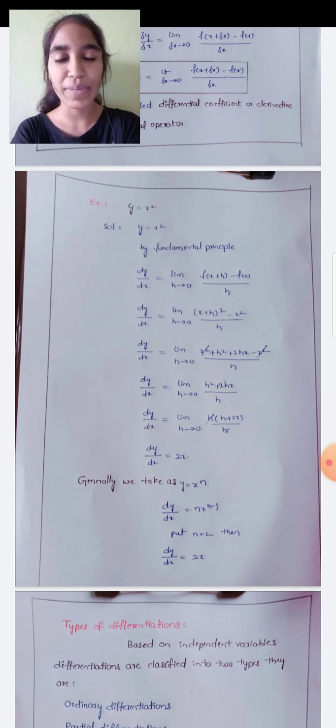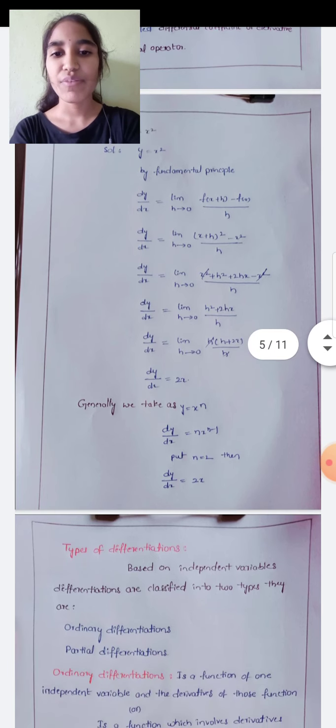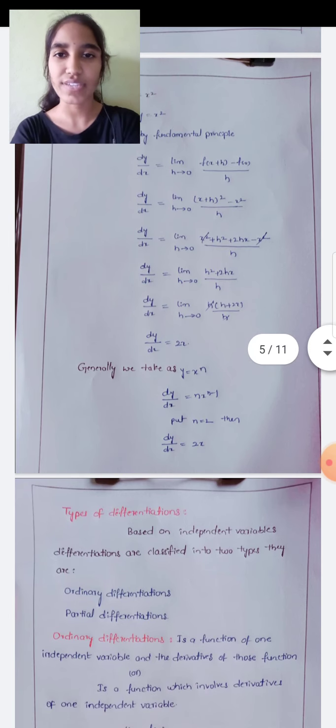X square will be cancelled and the remaining will be dy by dx is equal to limit h tends to 0 of h square plus 2hx by h. Here we are taking h as common, and in numerator and denominator it will be cancelled, and the limit will be applied here. Then it will become 0 plus 2x. The final answer is 2x.